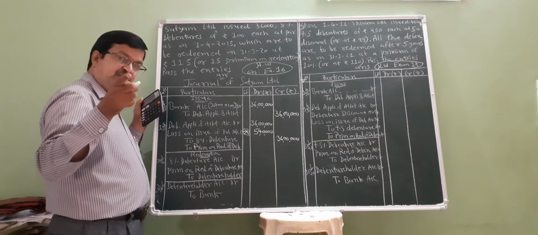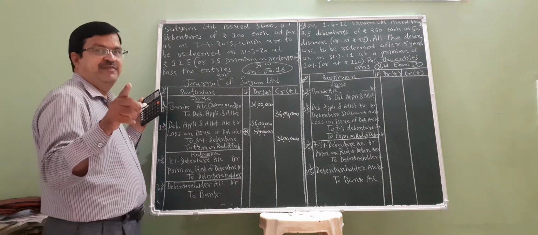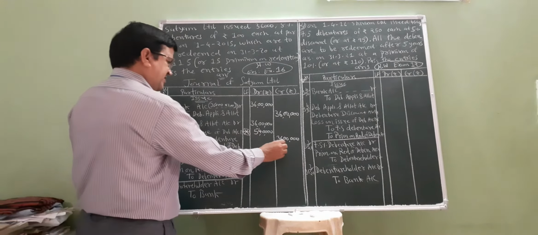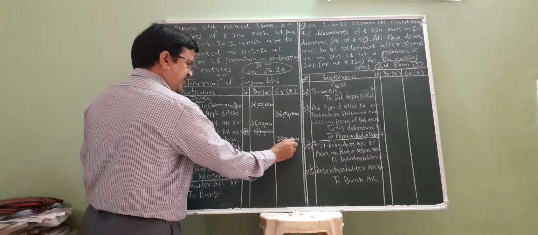When a company issues debentures at a premium, it is called securities premium, but when redeemed at a premium, it is called premium on redemption of debenture: 5 lakh 40,000.